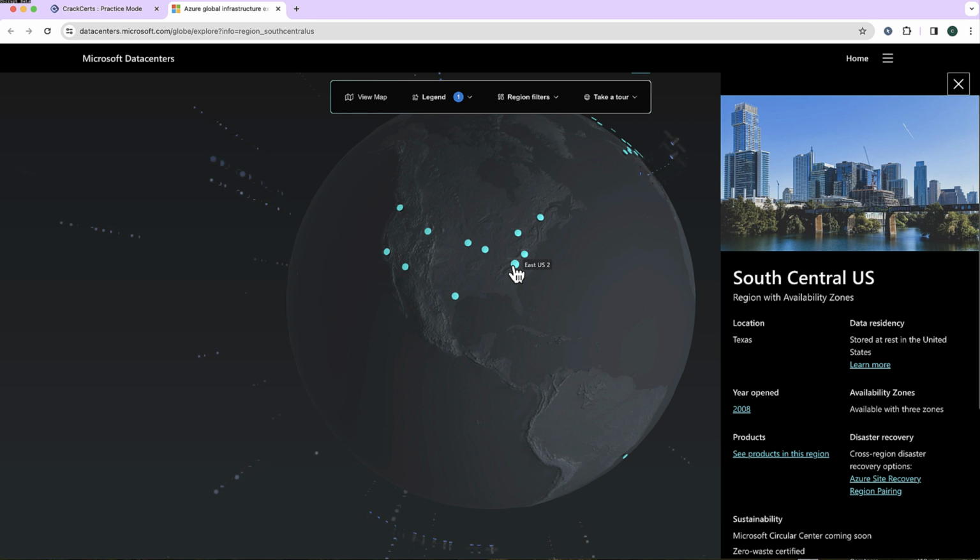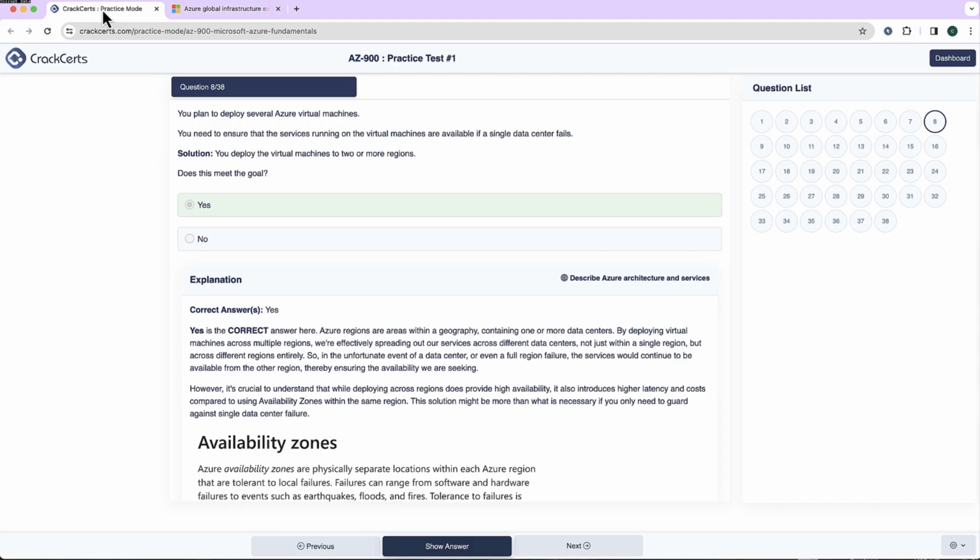performance for your users. Also, when you deploy virtual machines across different regions, any data transferred between these regions incurs data transfer costs. So Azure charges for outbound data leaving a particular region. But within a single region, especially across different availability zones, these costs are significantly lower or might not even apply depending on the services and configurations used. So the solution of deploying virtual machines to multiple regions does solve the purpose, but might be more than what is necessary if you only need to guard against a single data center failure.